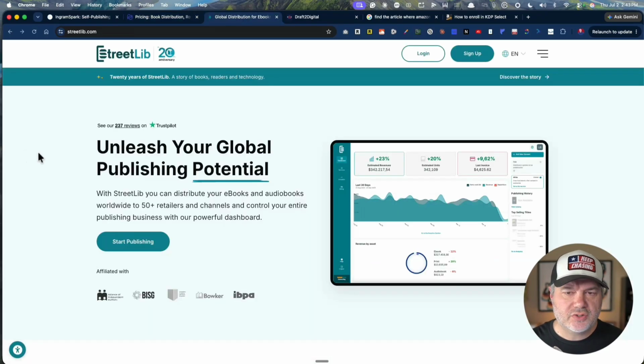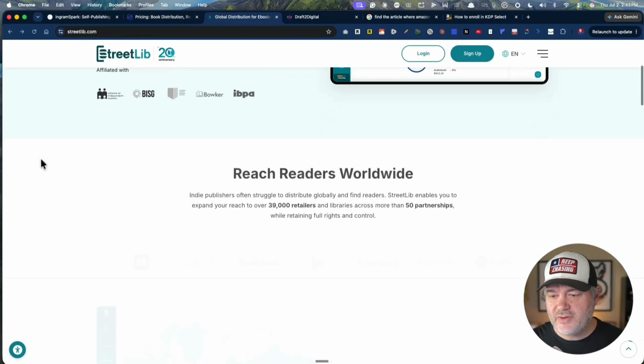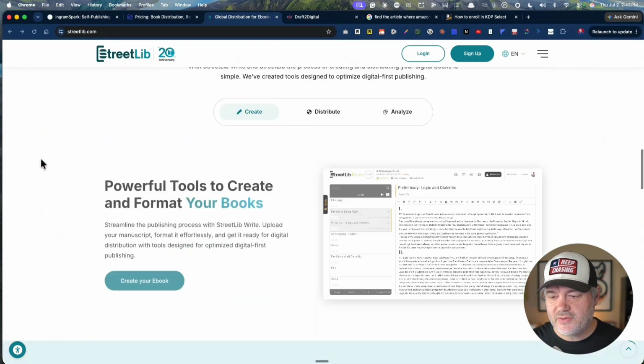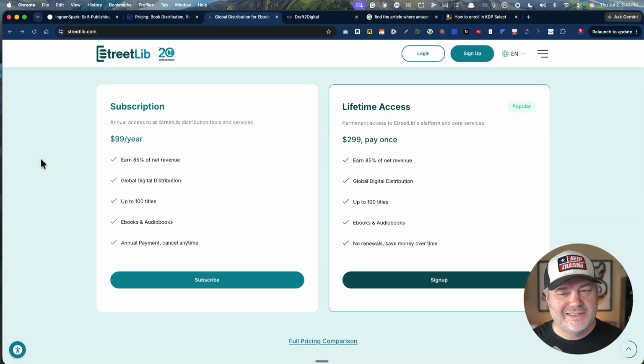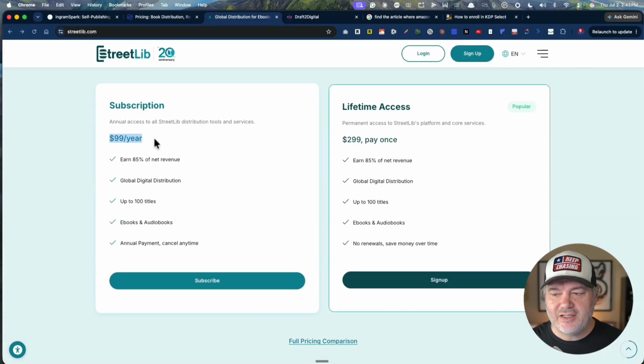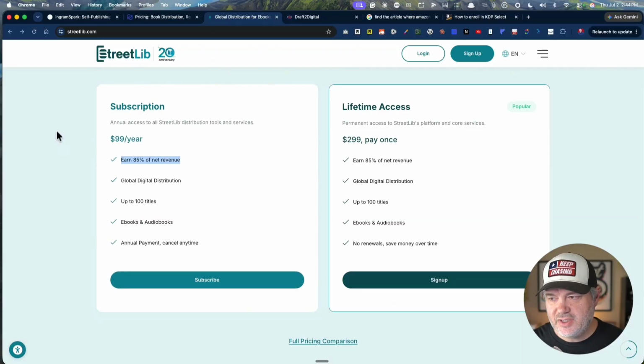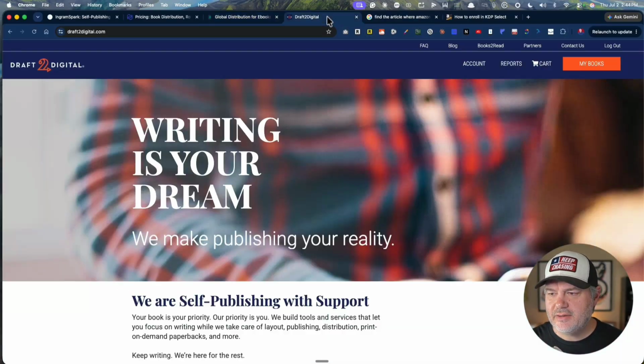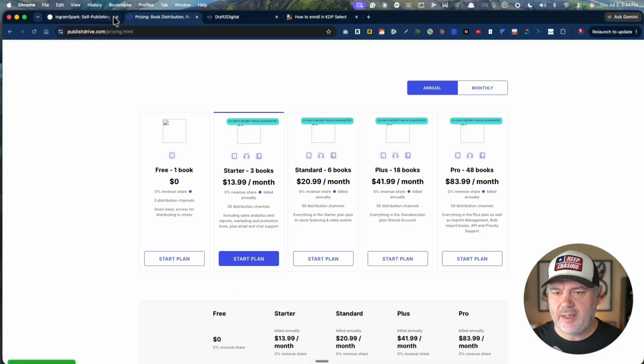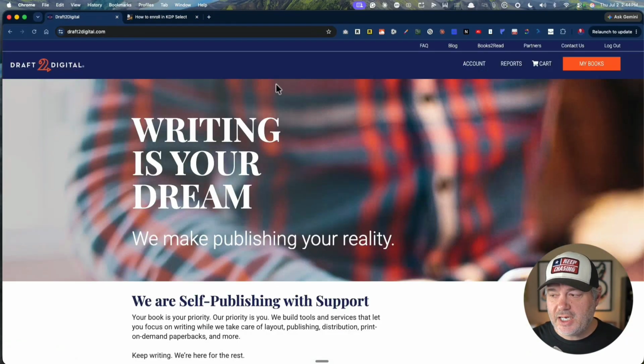So then I found StreetLib. Now, streetlib.com is another one that can put your books into libraries. Same issue though. It's $99 a year or you pay $299 once, and they still keep more of the revenue than Draft2Digital. And that is what brings me back to Draft2Digital. So Draft2Digital is the best option here. So I'm going to actually upload one of my books and show you how easy it is to do this.